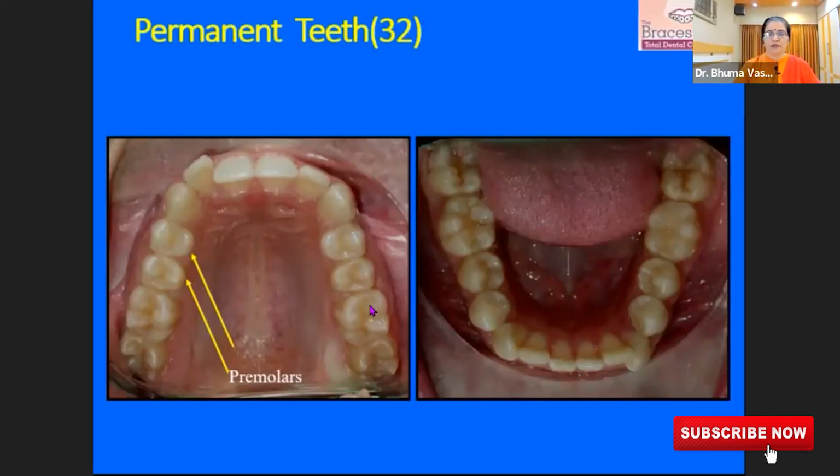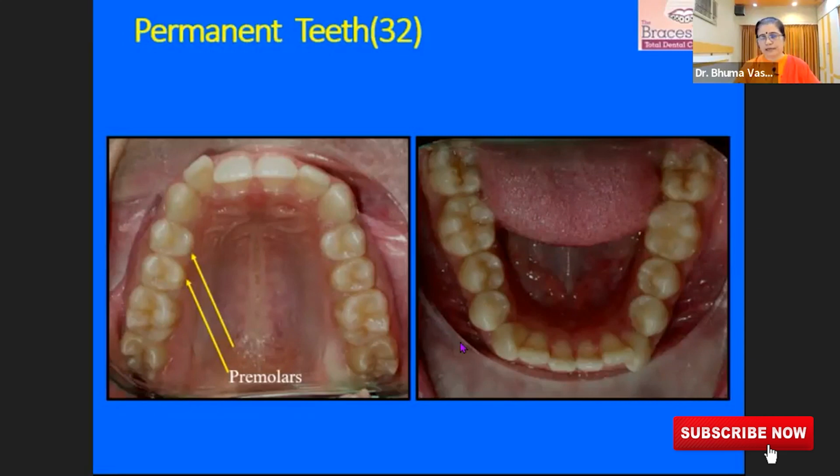So when you see a young child, sometimes it happens that I say that your child's permanent tooth has a cavity, and they say that no tooth has fallen, so how did this become permanent? But the first permanent molar is the first permanent tooth coming into the mouth at the age of 6 years, and that can get decayed if the child is eating chocolates and sweets and good brushing habits are not inculcated in the child.